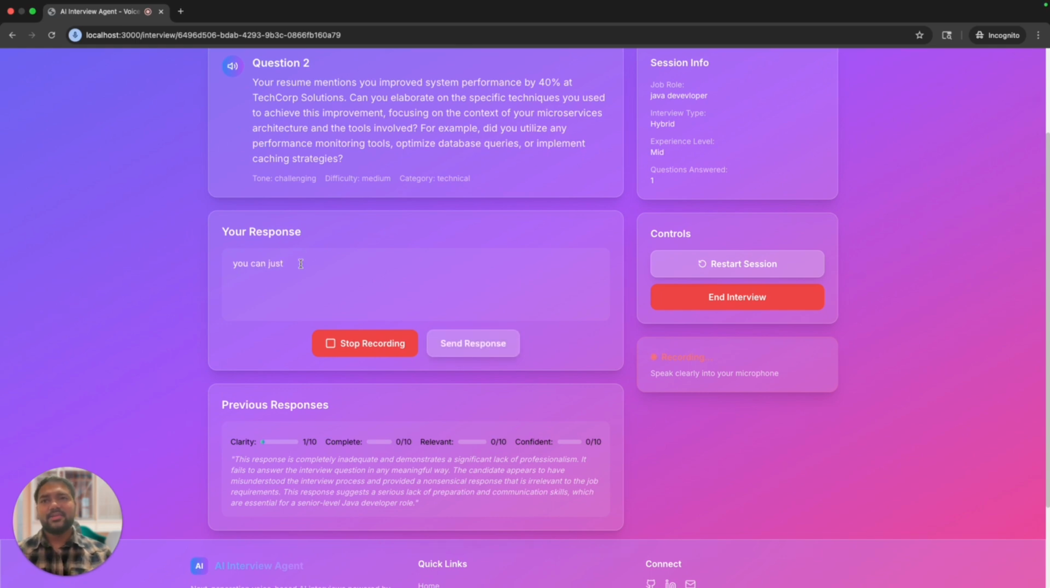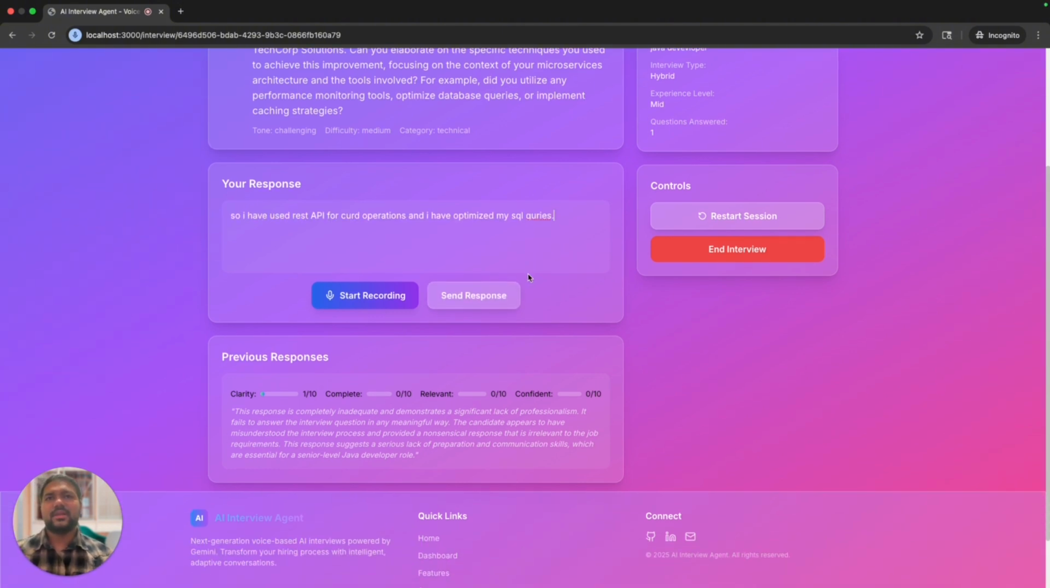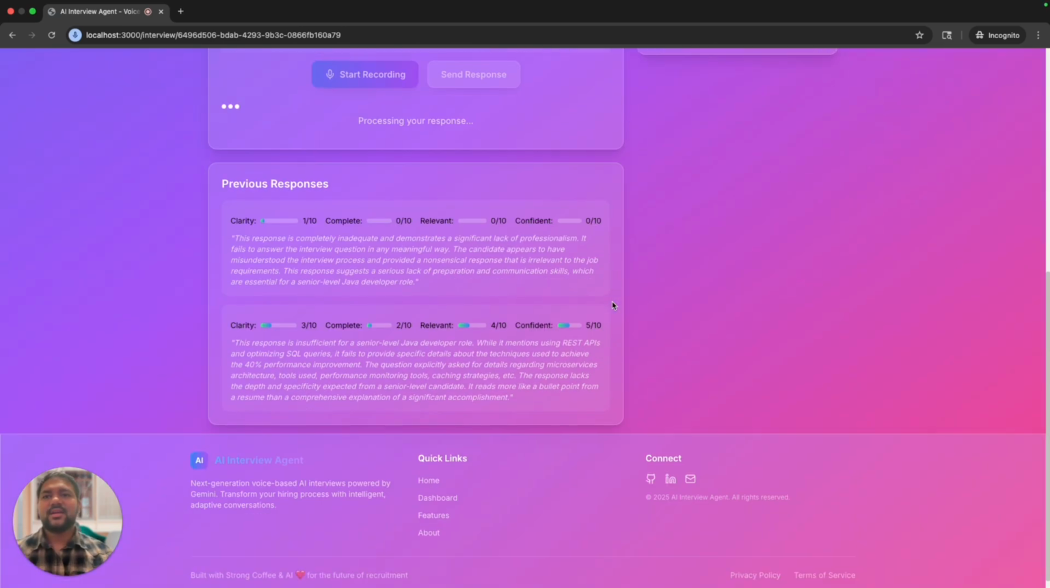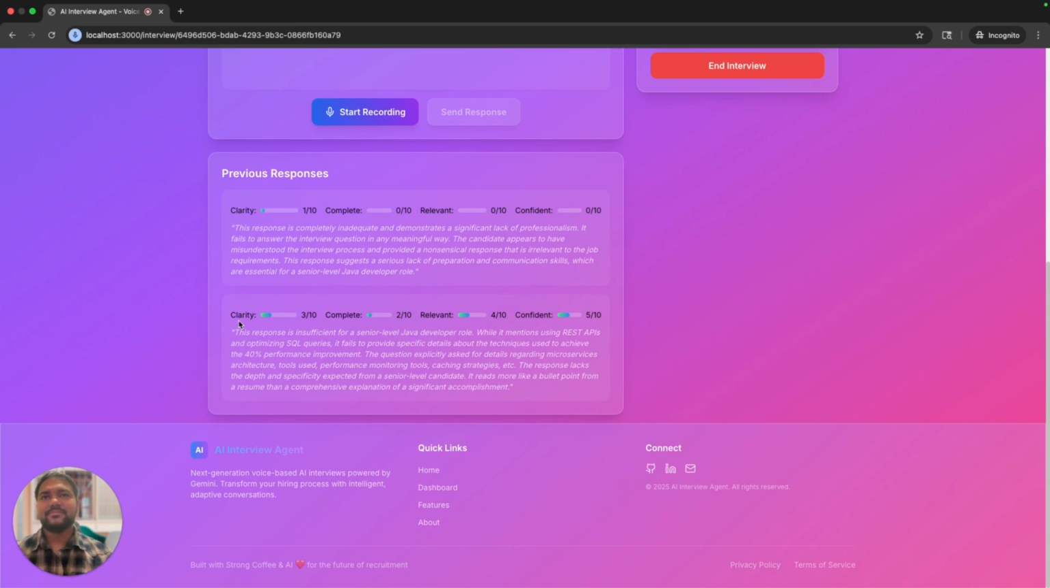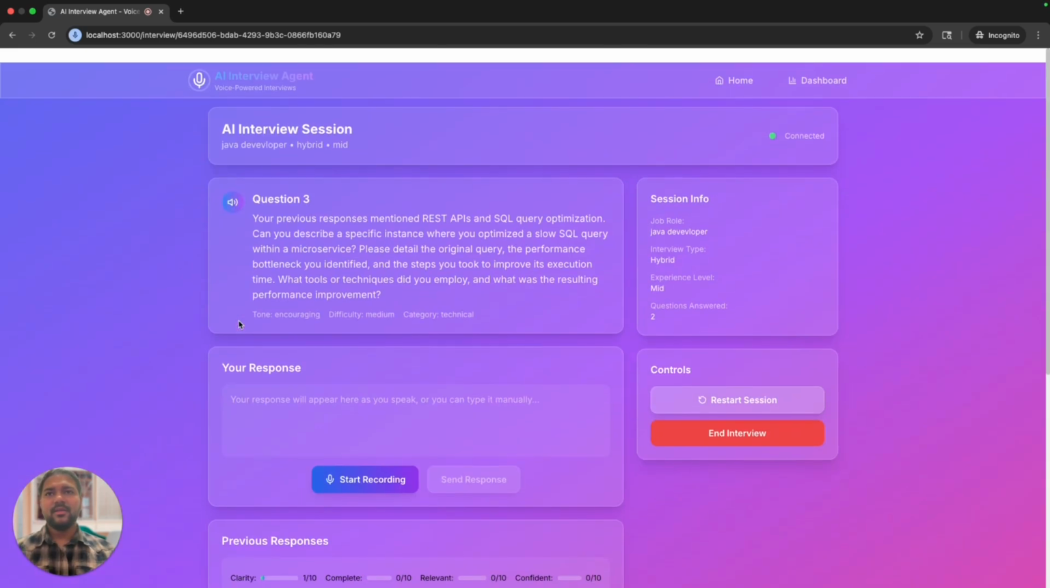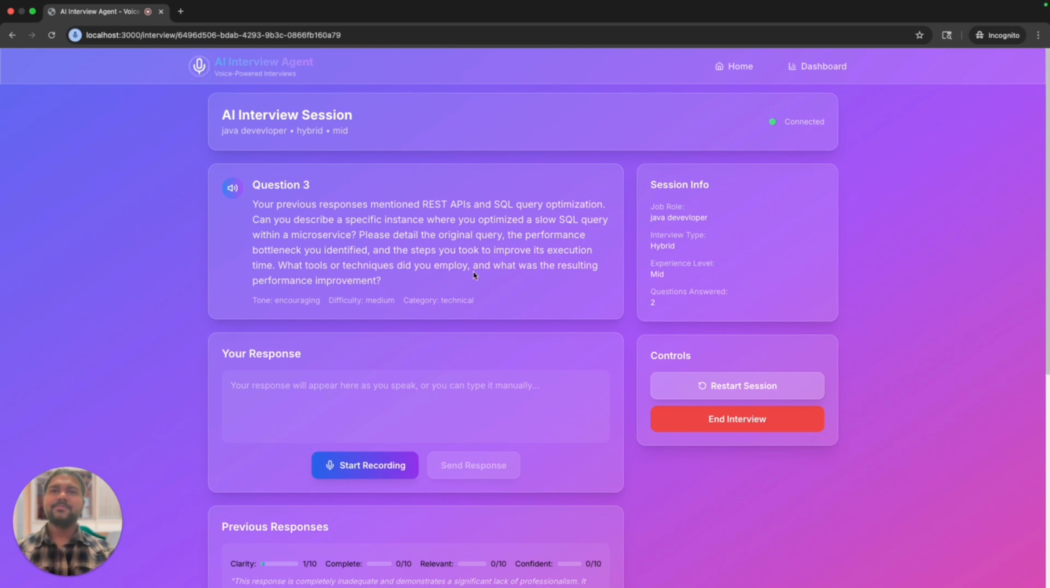You can just type in your answer as well. I'm just sending a one line answer. When I hit send response, it's going to analyze the answer and give you the next question. Your previous responses mentioned REST APIs and SQL query optimization. Can you describe a specific instance where you optimized a slow SQL query within a microservice? Please detail the original query, the performance bottleneck you identified, and the steps you took to improve its execution time. What tools or techniques did you employ, and what was the resulting performance improvement?